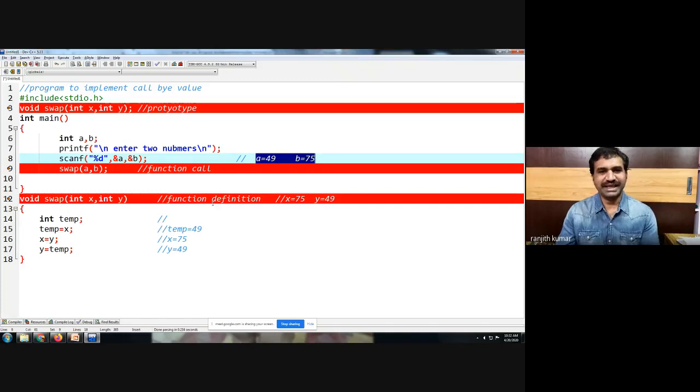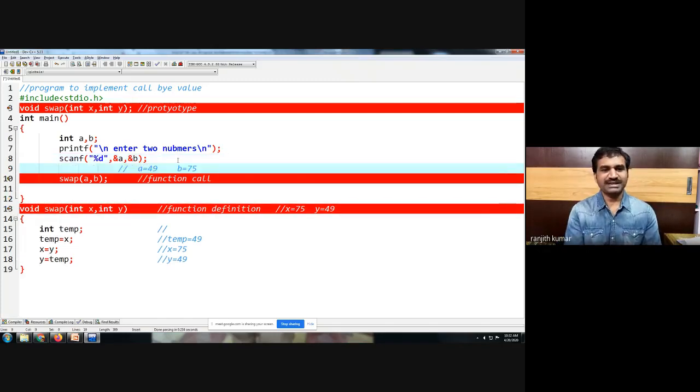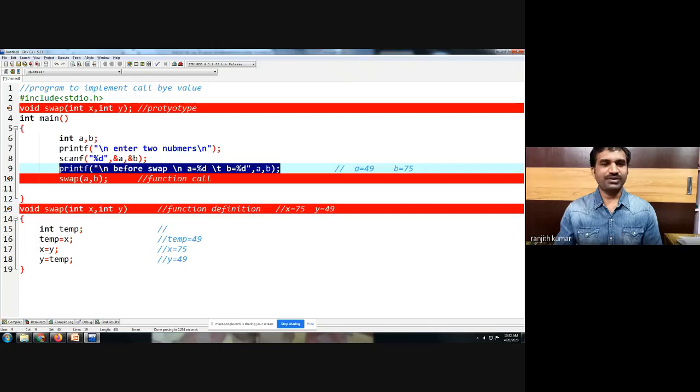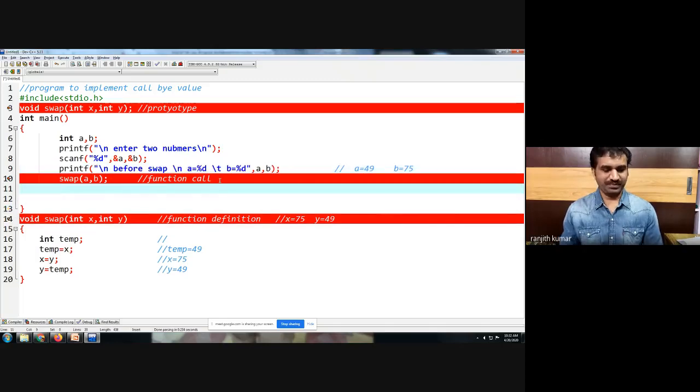How to prove this as an execution? We can print before passing the variables and after passing the variables. That is, before calling a function and after calling. Printf before swap, A is equal to percentile D and B is equal to percentile D, where A and B values are printed. Same thing we will try to print after the swap also. After the swap, A value and B values are getting printed.